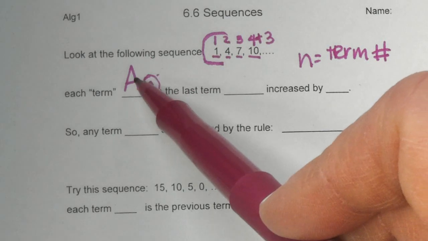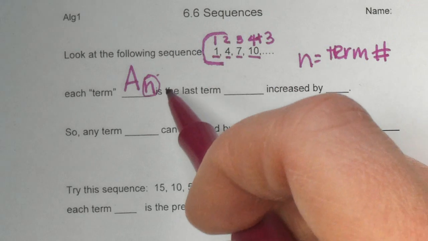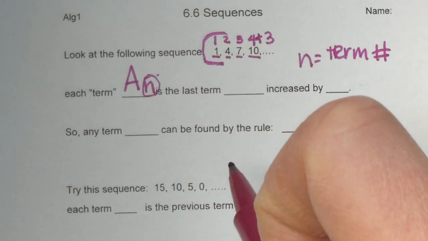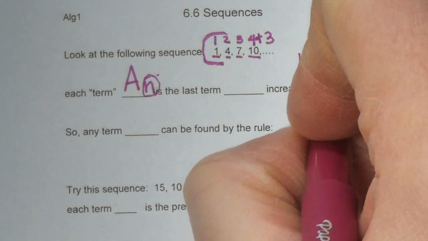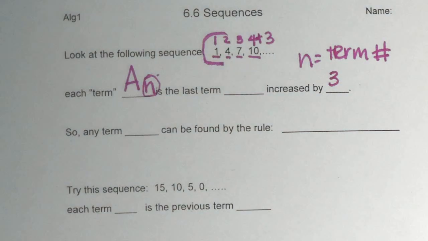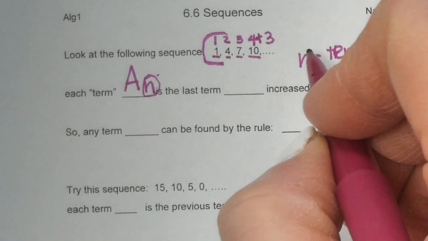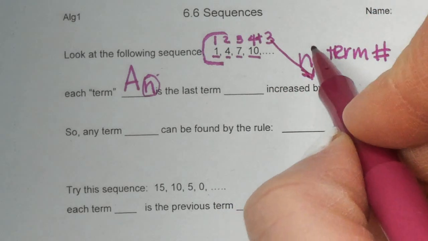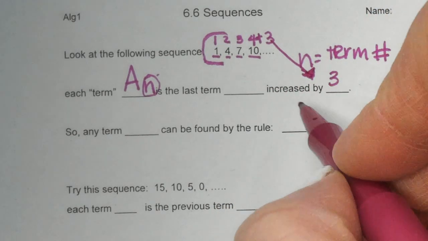This is below. So it's not an exponent. So each term, a sub n, is the last term increased by 3. In this one, it was plus 3. I'm going to draw a line there so that you see the correlation, increased by 3.